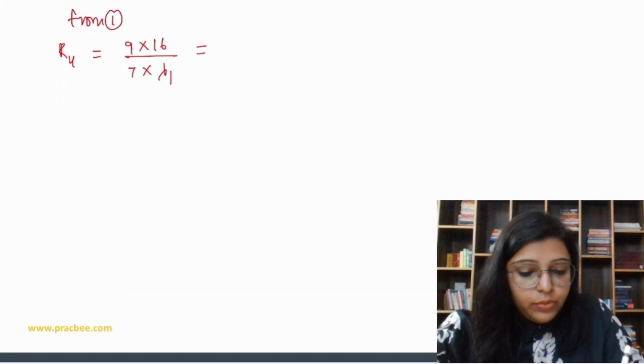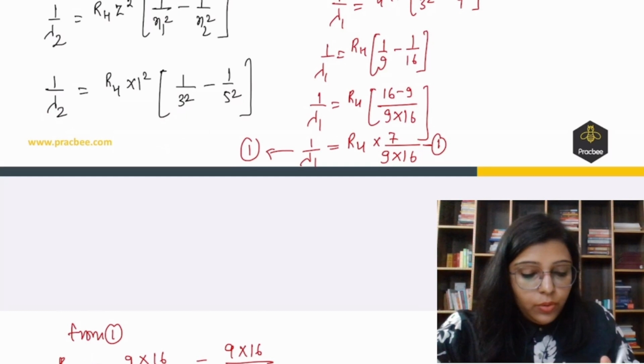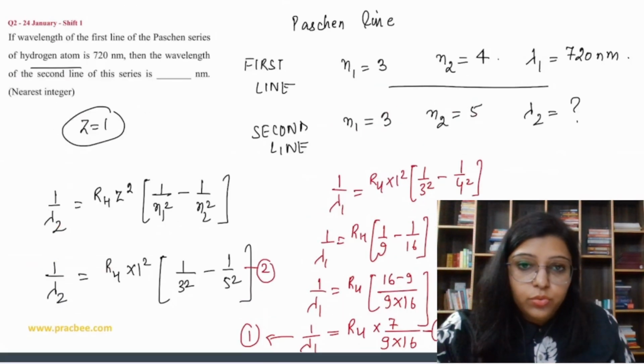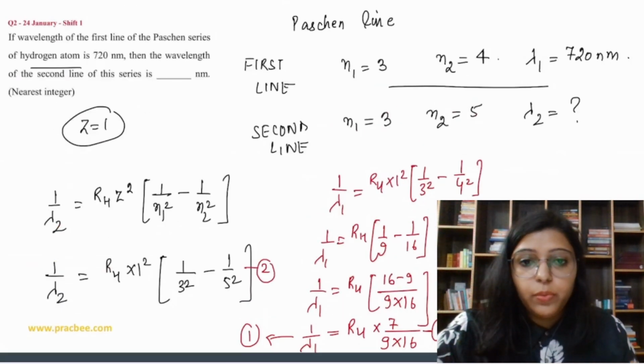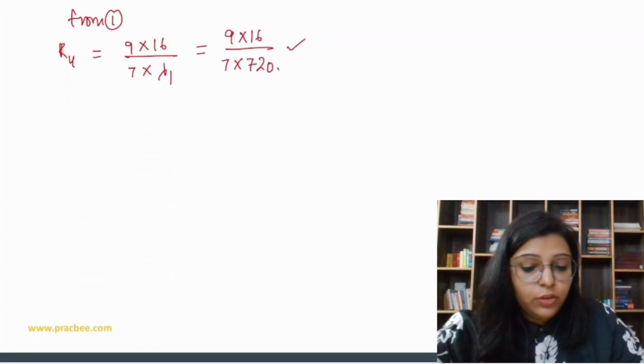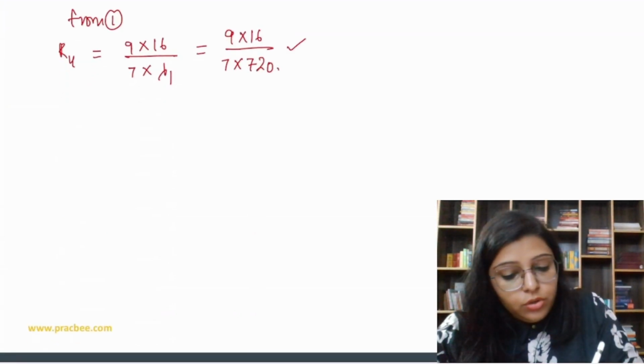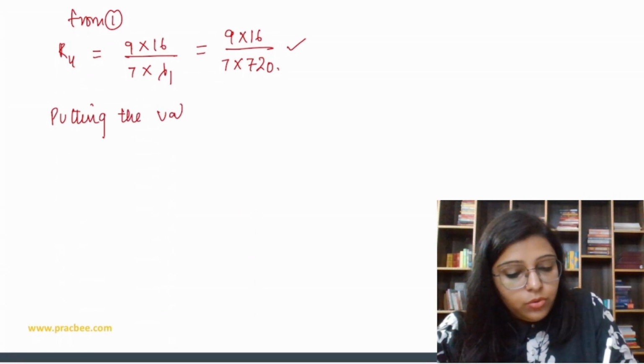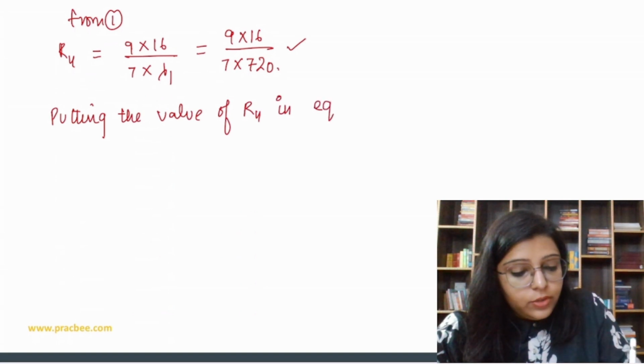So lambda 1 value is 720, so RH is 9 into 16 upon 7 into 720. Okay, now this is equation number 2, so we are going to put the RH value into equation 2.